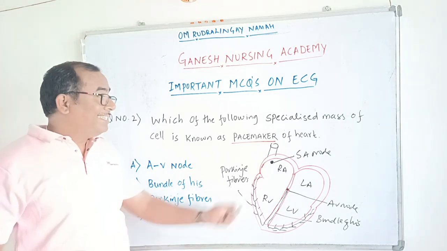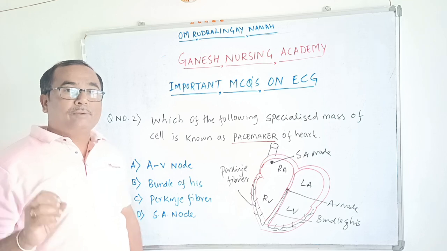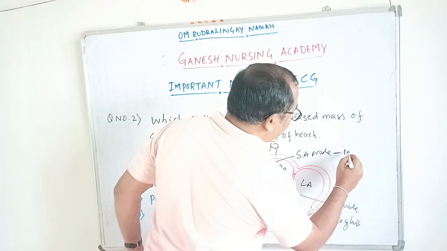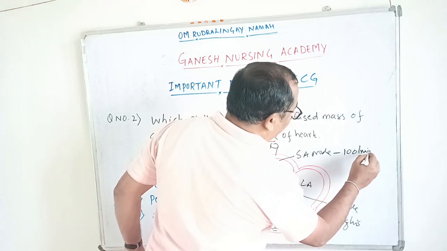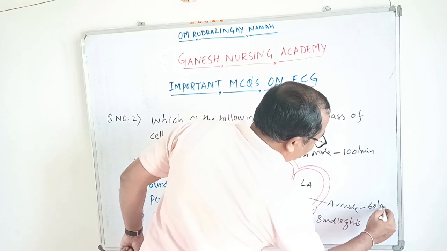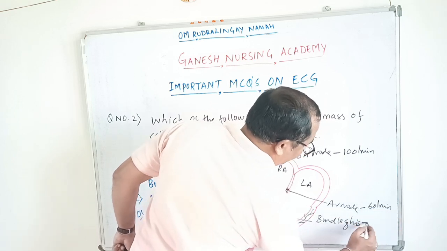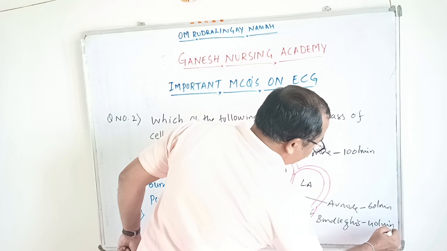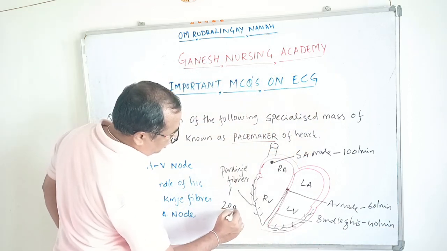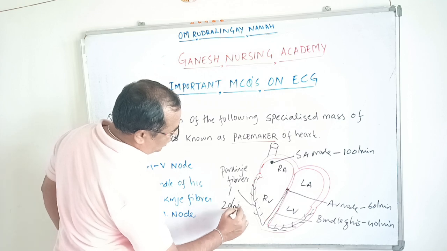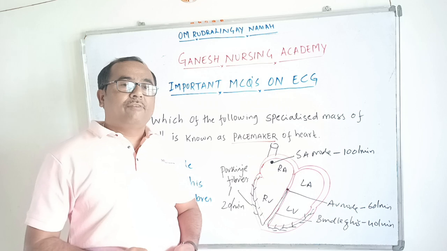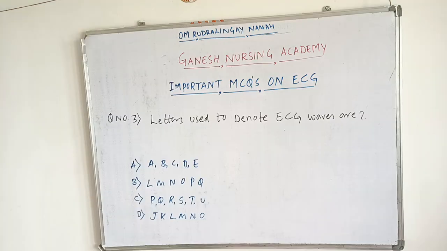but the SA node is the one which produces electrical impulses as an origin, and it produces the highest rate of electrical impulses: 100 per minute. Whereas the AV node produces electrical impulses at the rate of 60 per minute, the bundle of His produces 40 per minute, and the Purkinje fibers produce 20 impulses per minute. Because of this, the SA node is known as the pacemaker of the heart.